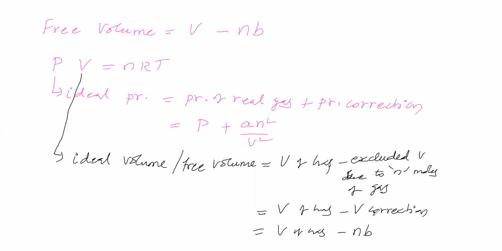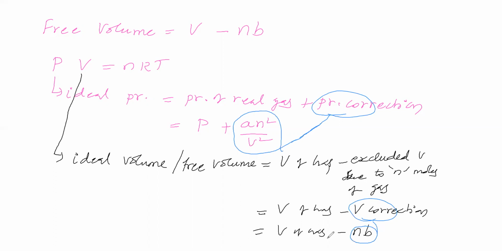So from this we can say this volume correction is equal to nb. This pressure correction is equal to what? an square by V square. So we got an idea here. Pressure correction is equal to an square by V square. Volume correction is equal to nb. So this free volume is equal to volume of gas or volume of vessel minus volume correction, nb.